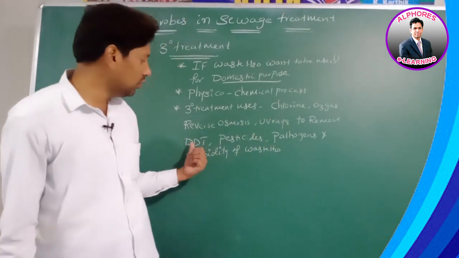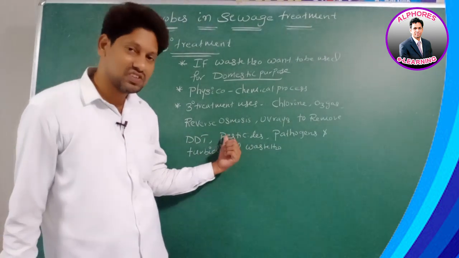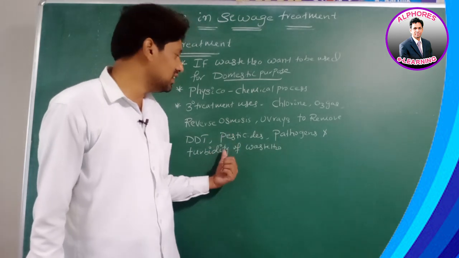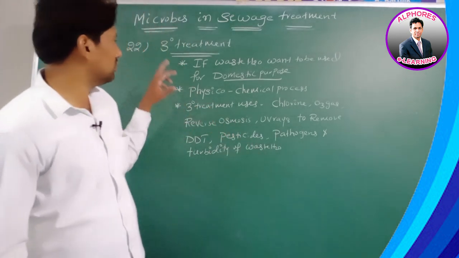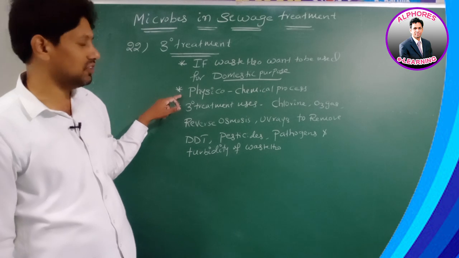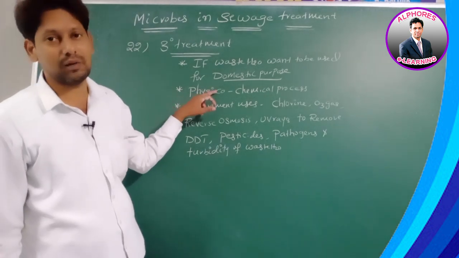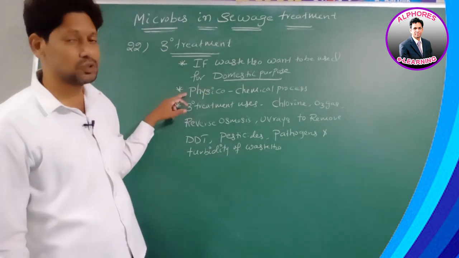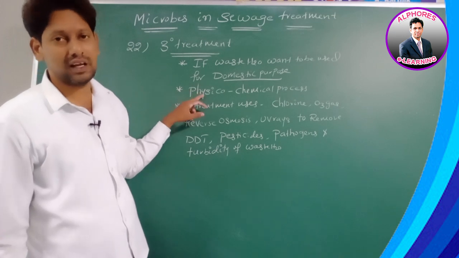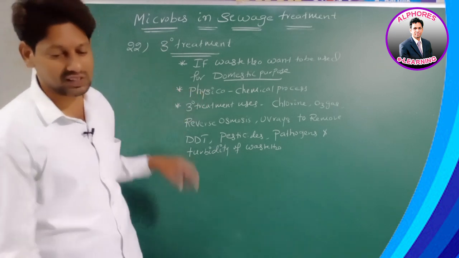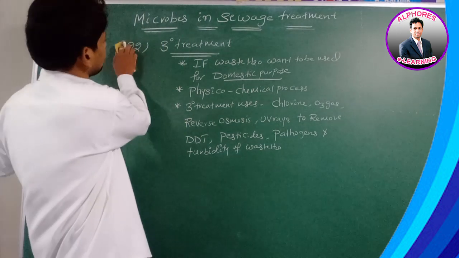Why? To remove DDT, pesticides, pathogens, and turbidity of wastewater. So tertiary treatment is which process? It is a physico-chemical process. Is it okay? Right?